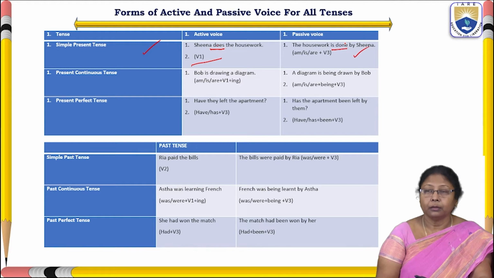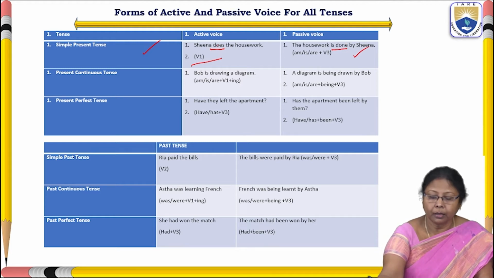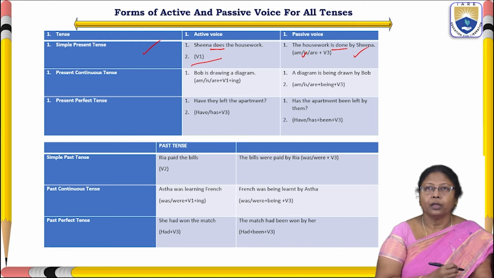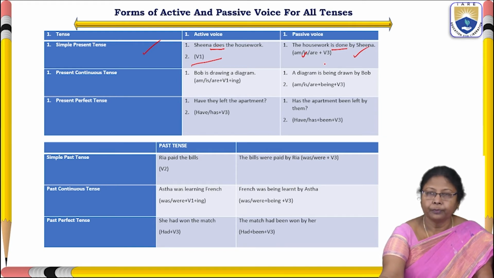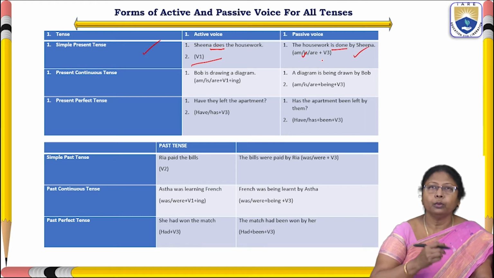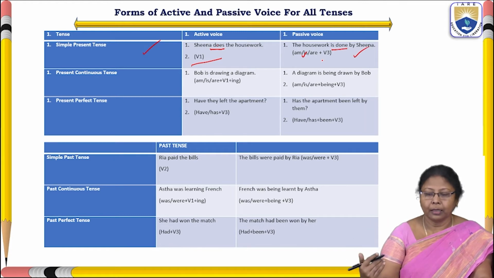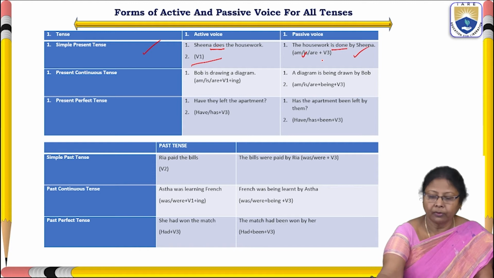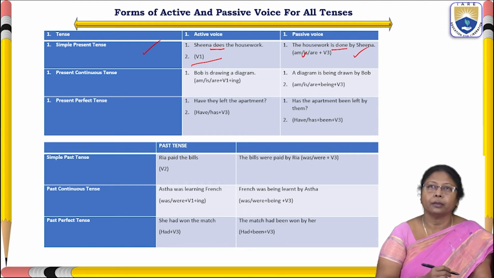Housework comes under singular number, so we have chosen is. Is plus V3, the past participle form. Do, does, did and done. So the past participle form of do, does is done. So we have taken is done here.